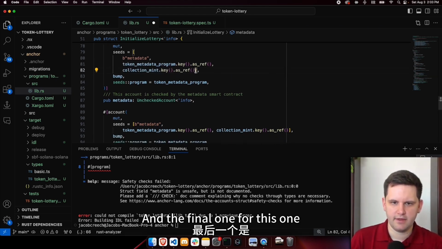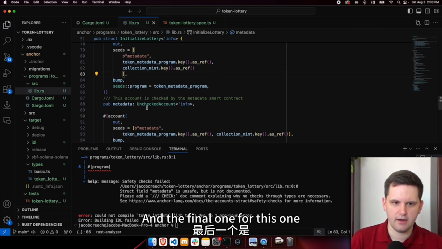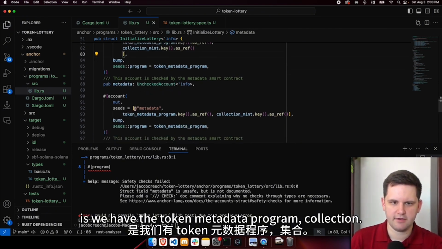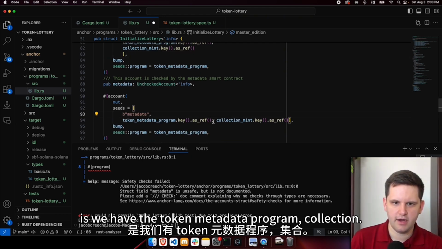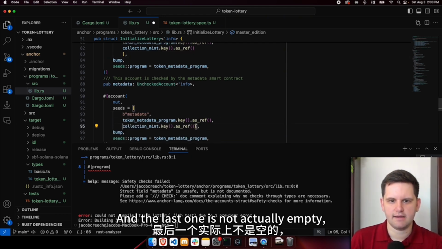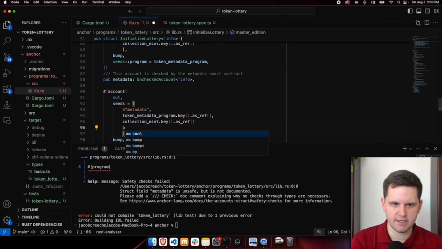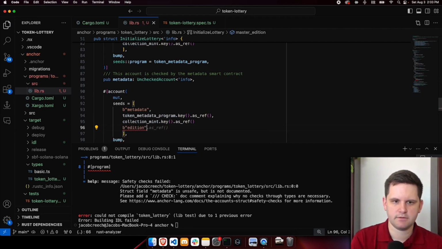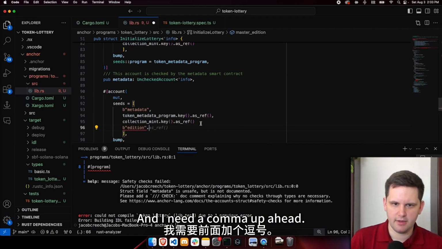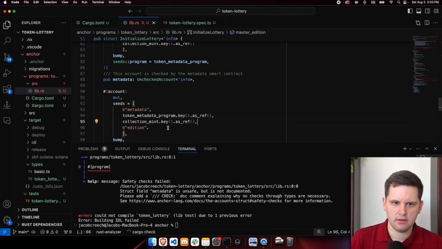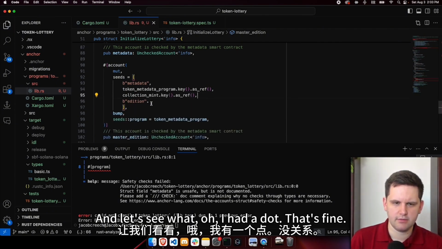And the final one for this one is the token metadata program, collection, and the last seed is not actually empty, but it's going to be edition. And I need a comma up ahead. And let's see, oh, I had a dot. That's fine.